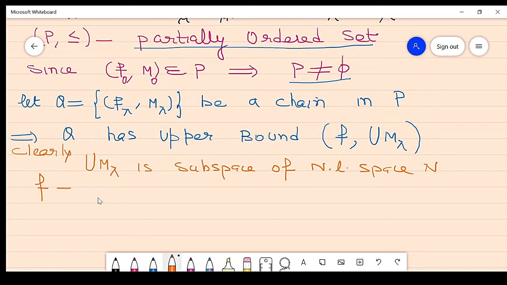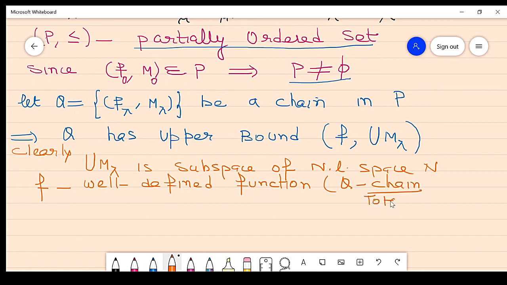F is well-defined because of the total ordering on Q, because Q is a chain. What do you mean by chain? Chain means totally ordered set. Right? So we get this value.